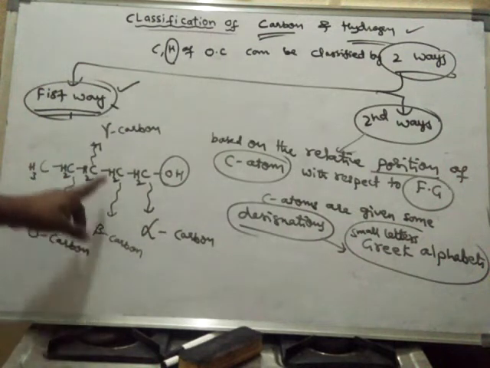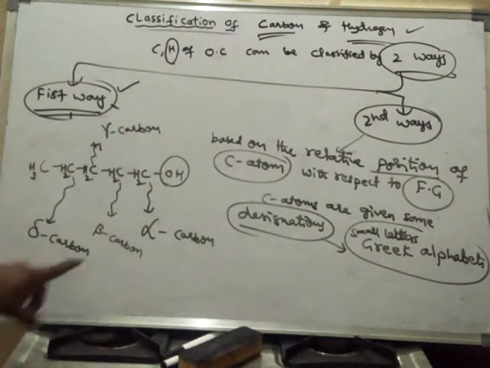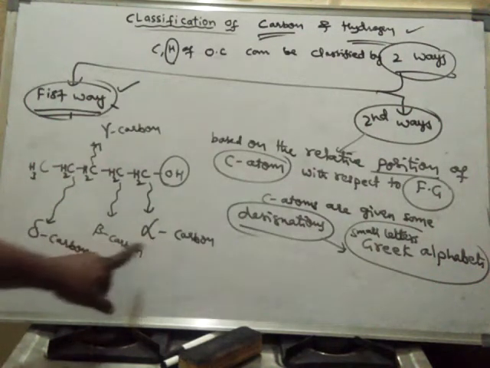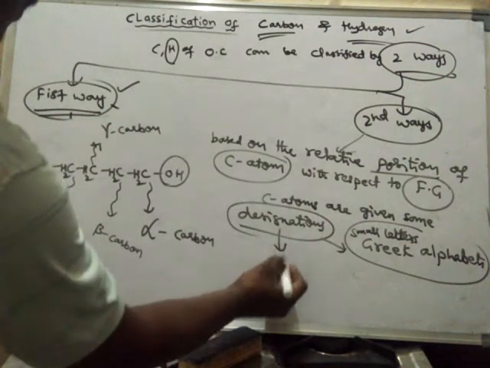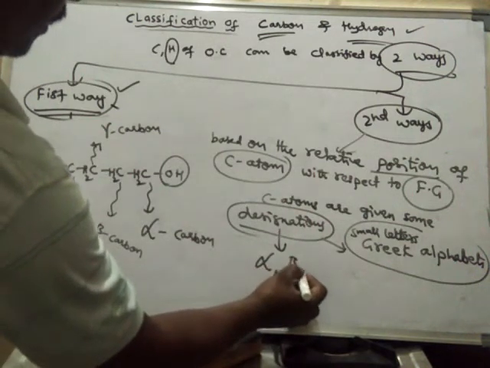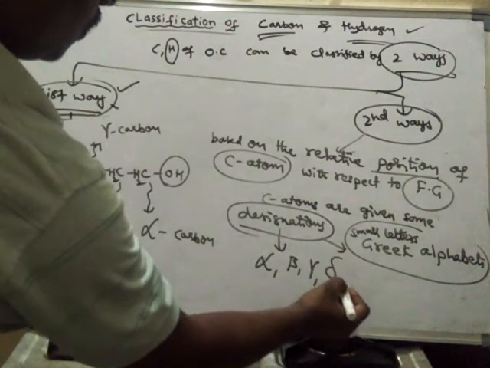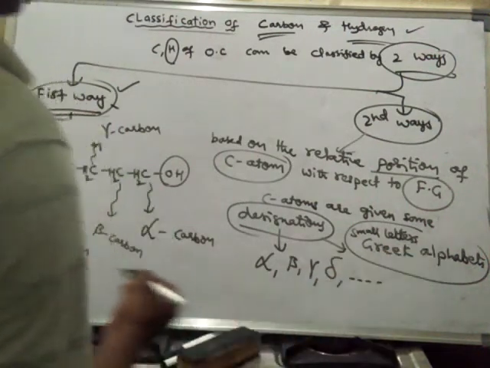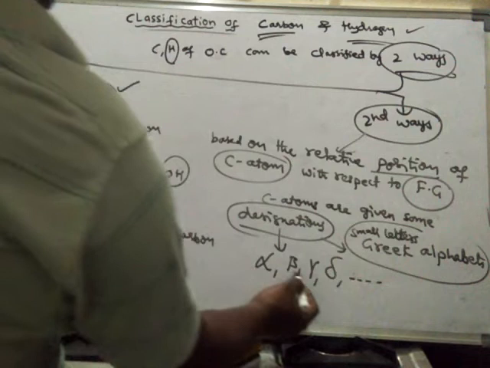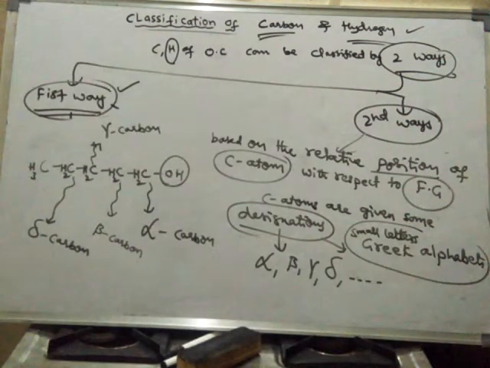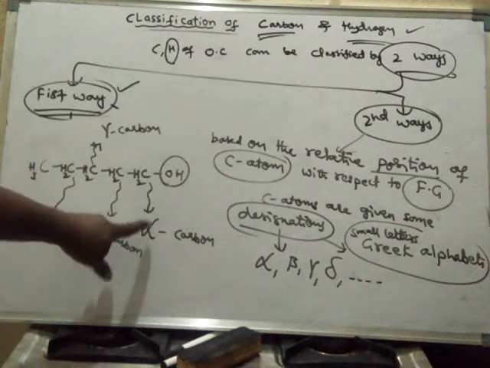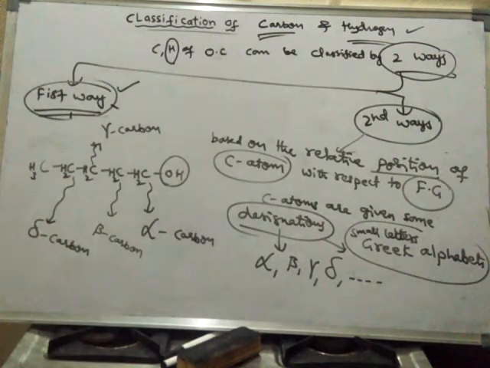Generally we learn about alpha, beta, gamma; delta we learn rarely. Alpha and beta are most important. So the designations here are alpha, beta, gamma, delta, etc., small letters of Greek alphabets. So what is alpha carbon? The carbon which is directly attached to the functional group is said to be alpha carbon.